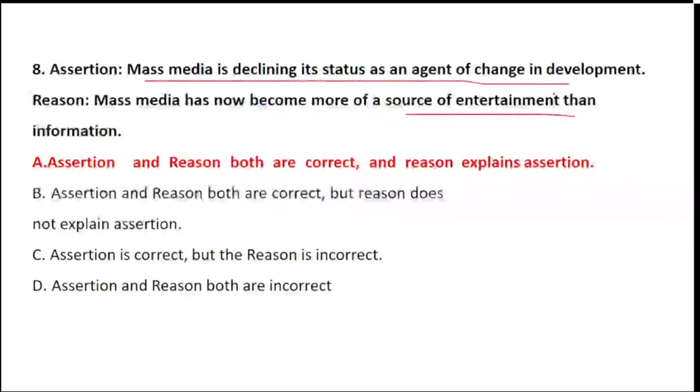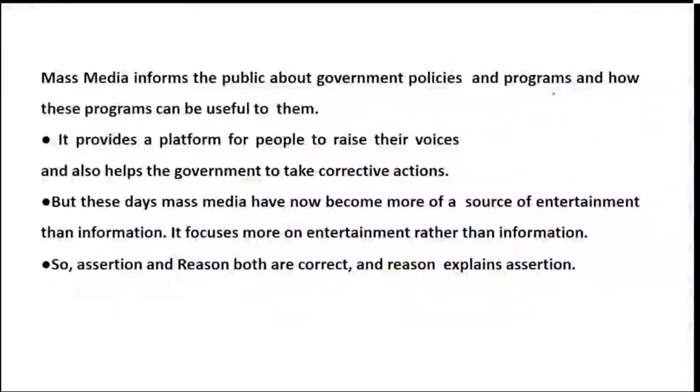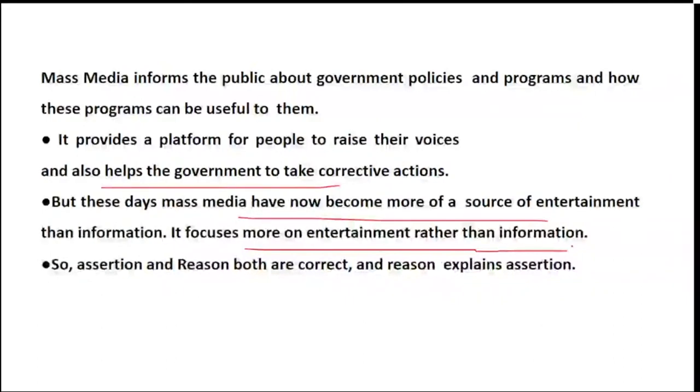Correct? Okay. Now see, for example, I've just mentioned some points over here. It provides a platform for people to raise their voices so that the government can take corrective action. But these days, mass media has become a source of entertainment. It is focusing on entertainment even for some valuable information, and hence option number 1, that is the statement, is right, and the reason is also correct for the given statement.